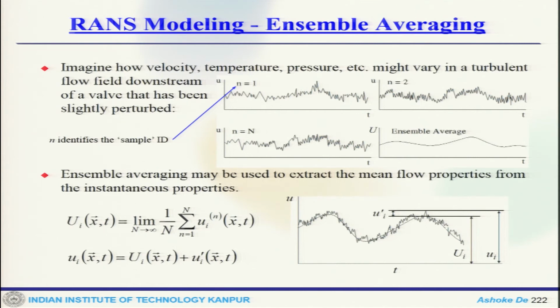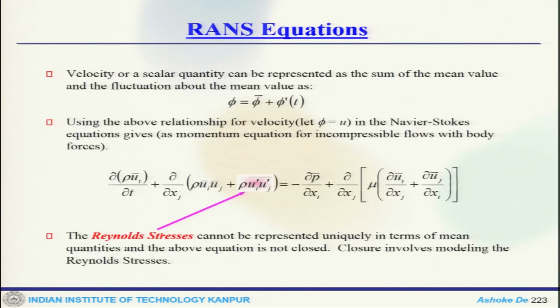Okay. Now, one can think about how we do this, and this we have already discussed in detail. In RANS, you take the ensemble average. This is your velocity signal, and this is the ensemble average signal. You take a number of samples and the ensemble average becomes the mean, and your decomposition is that the instantaneous flow field is the mean plus the fluctuating component. If n is small, then there could be a statistical error. If n is large, then this can be minimized.